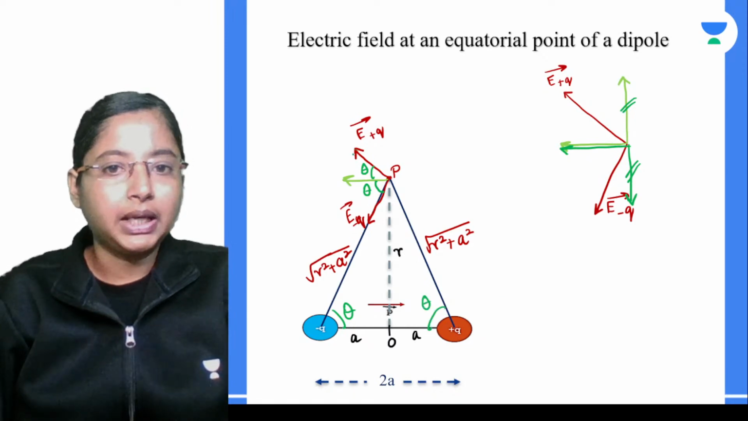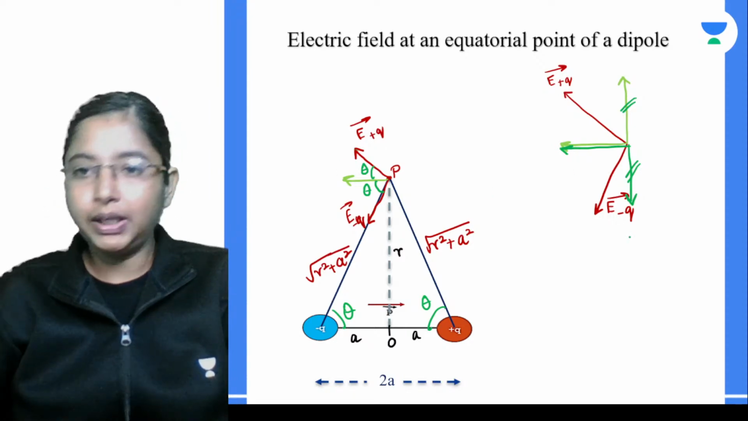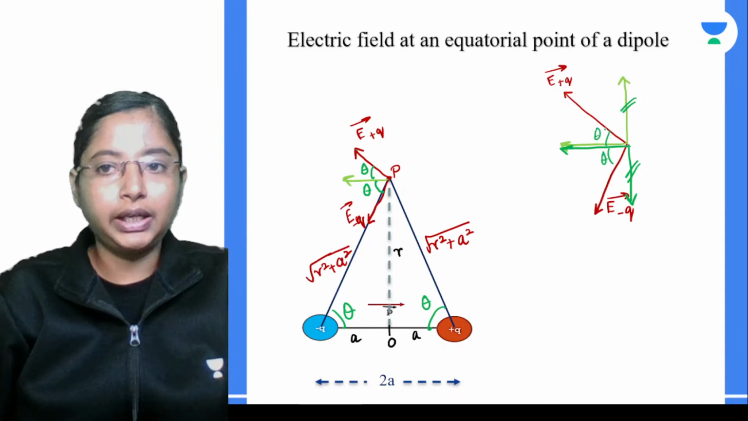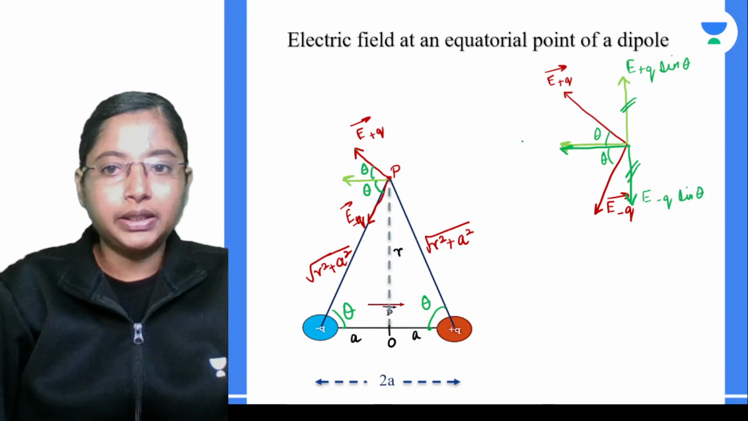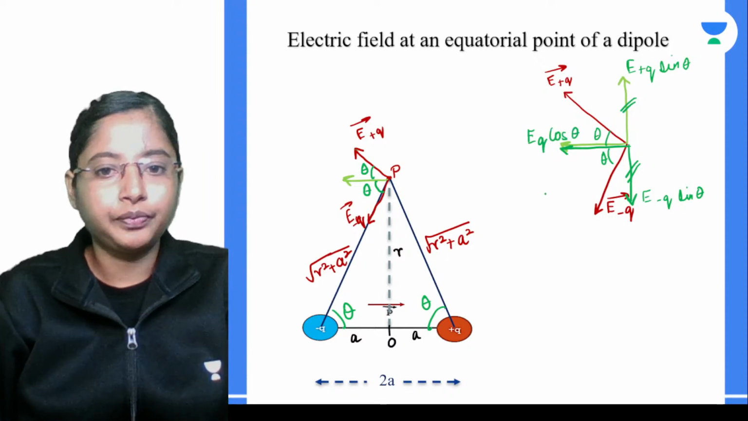Very simple. From here, if you want to resolve the components, this component has an angle theta, so this component will be nothing but E plus Q sine theta. This is going to be E minus Q sine theta, but for cos theta, the positive and negative signs tend to get added up.